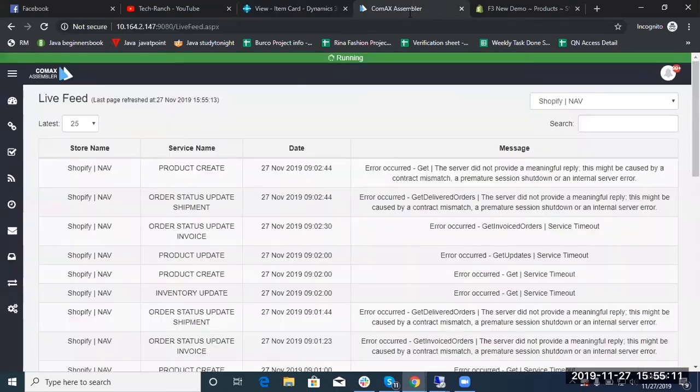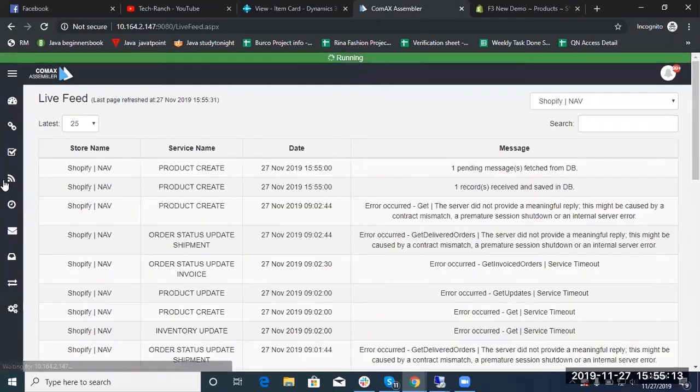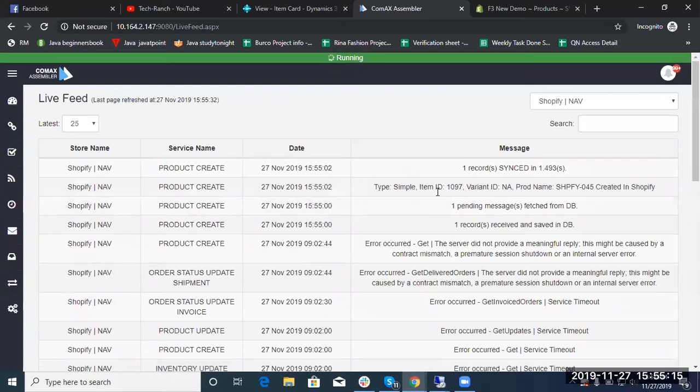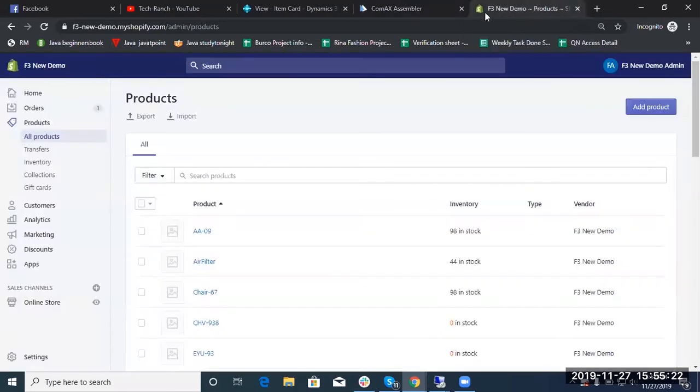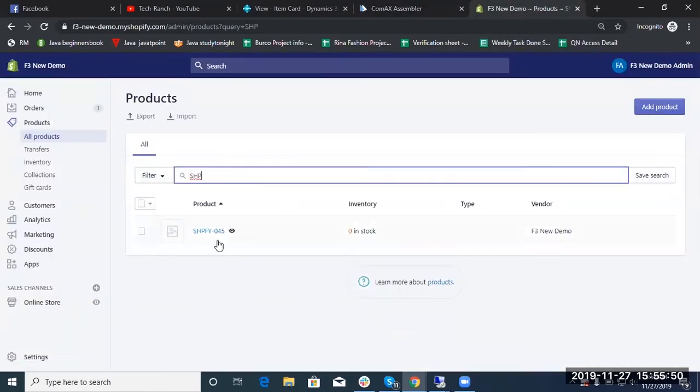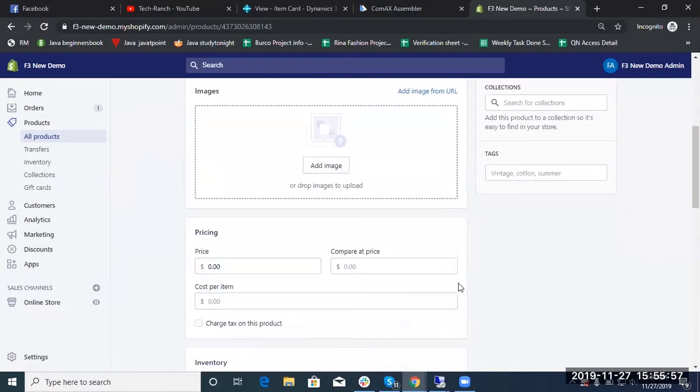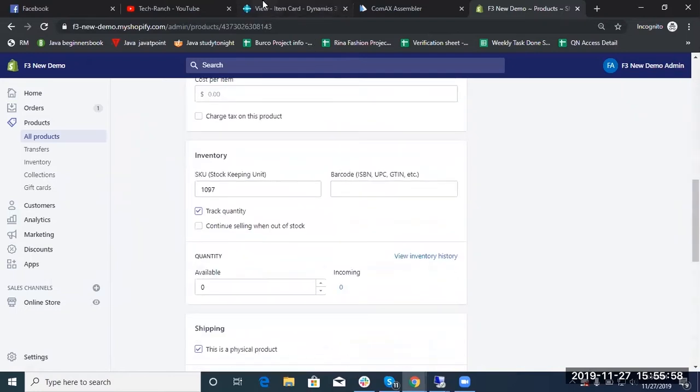Let's go to the connector's live feed page and review the sync confirmation message posted by the connector. Here is the confirmation from the connector of the new product sync. Let's go to the e-commerce store and verify the new product sync. So you see, here is the new product that we created in ERP, and it's synced by the connector in e-commerce.